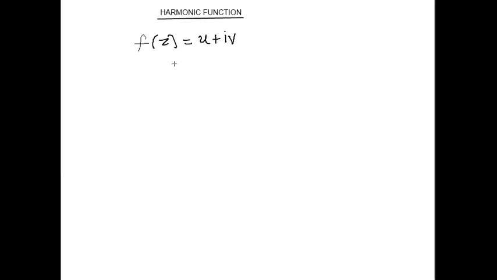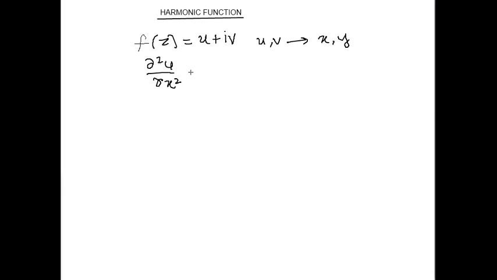then where u and v are separate functions of x and y, this function possesses del u by del x, del u by del y, del 2u by del x square and del 2u by del y square. So what is the Laplace equation?